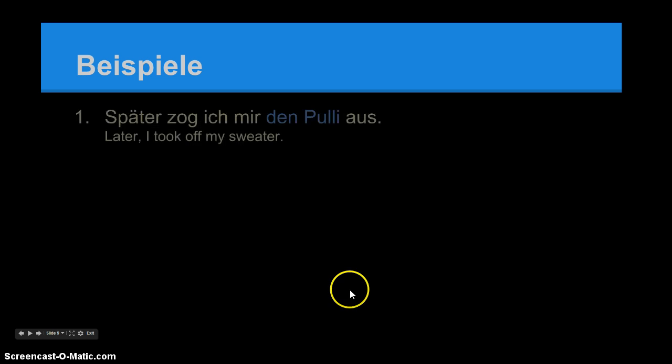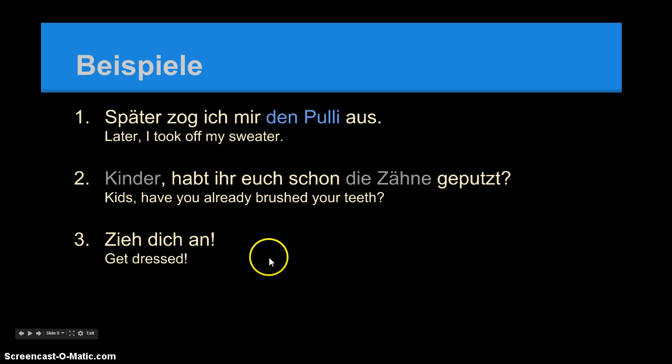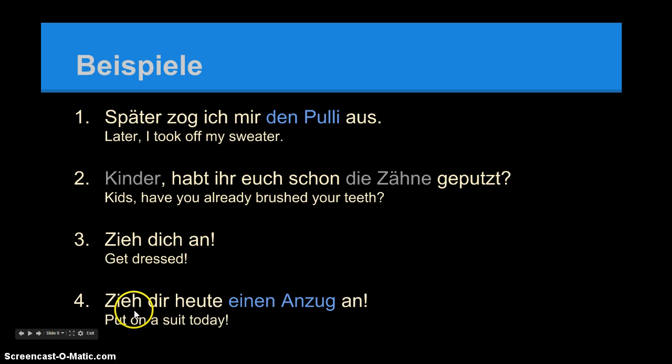More Beispiele. Später zog ich mir den Pulli aus. So den Pulli is in the accusative, so mich had to change to mir here in the dative. Kinder, habt ihr euch schon die Zähne geputzt? So euch is in the dative case because there's an accusative direct object already here. Zieh dich an. Dich is not in the dative case because there's no accusative object here. But the minute I add something else, zieh dir heute einen Anzug an, dich has to become dir because there can't be two accusative objects here.